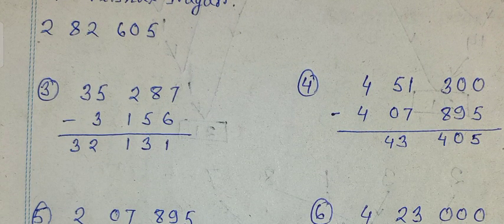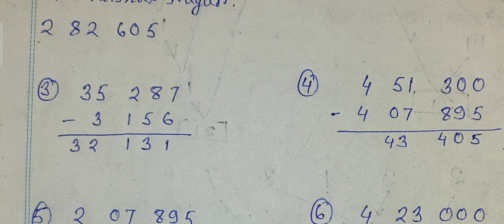Next, question number 3. A poultry farm sold 35,287 eggs in 1994 and in 1995 it sold 3,156 less than that in 1994.